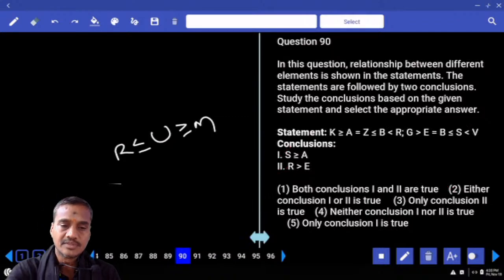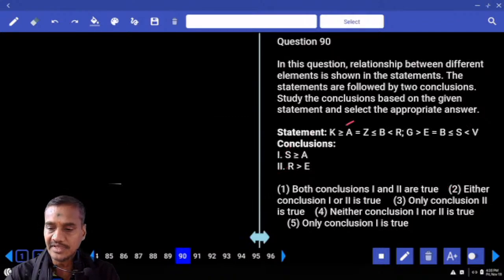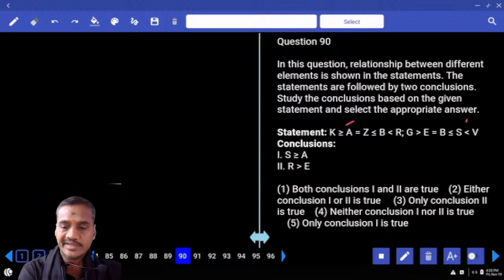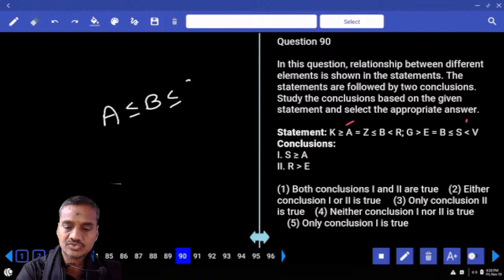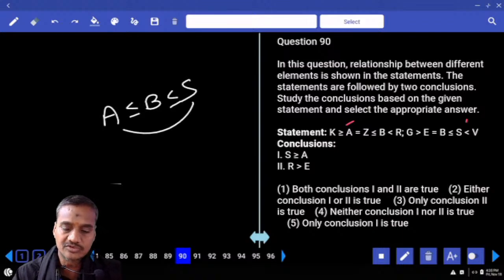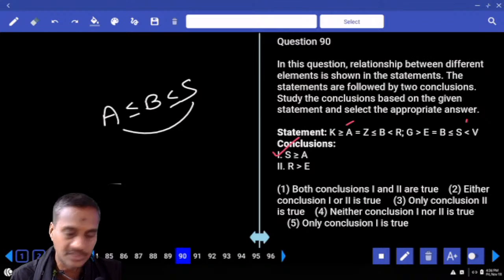Then 90th, the relation between S and A. A is here and S is here. Which element is common? B is common. A lesser than or equals to B and B lesser than or equals to S. A lesser than or equals to S means S greater than or equals to A.